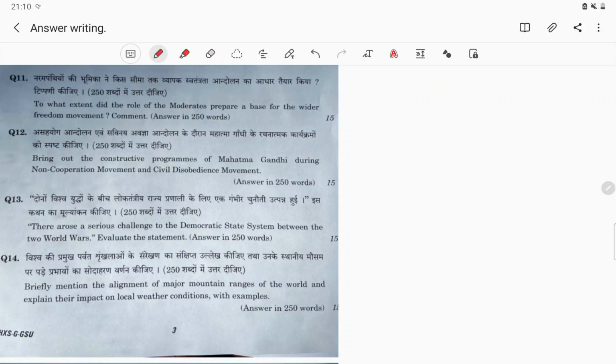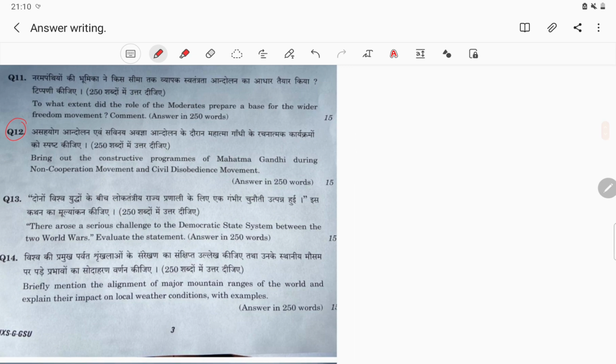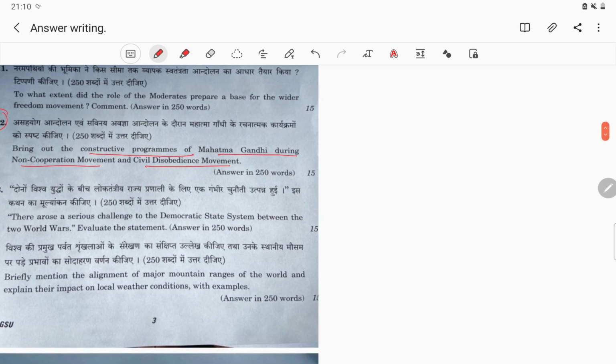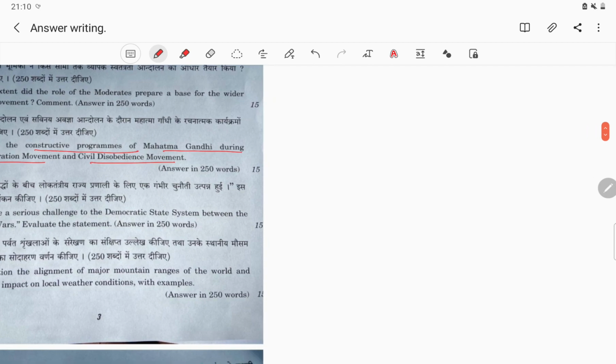In our discussion series, we are on question number 12. Question number 12 is: bring out the constructive program of Mahatma Gandhi during the Non-Cooperation Movement and Civil Disobedience Movement. So this question is about the constructive program of Mahatma Gandhi in between NCM and the Civil Disobedience Movement.